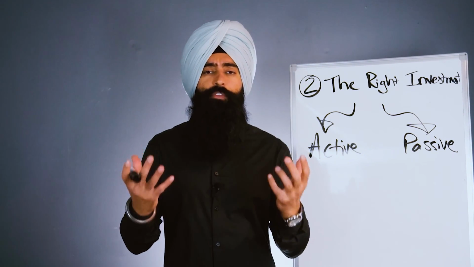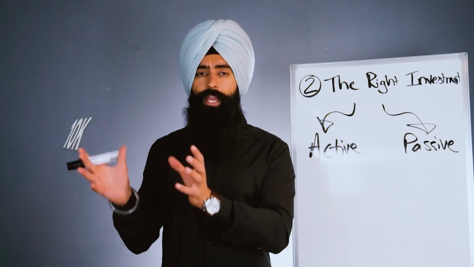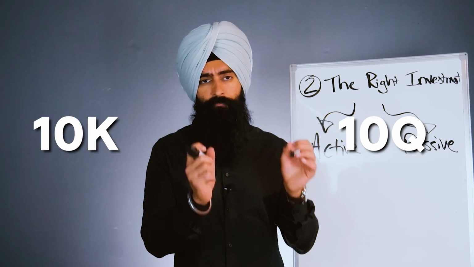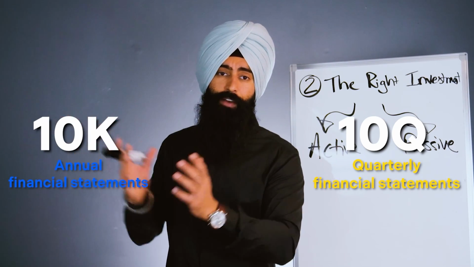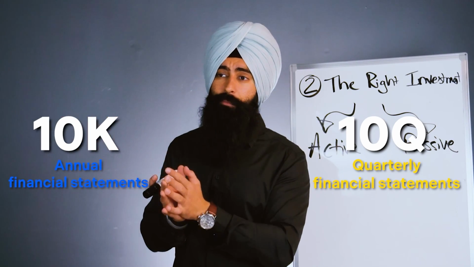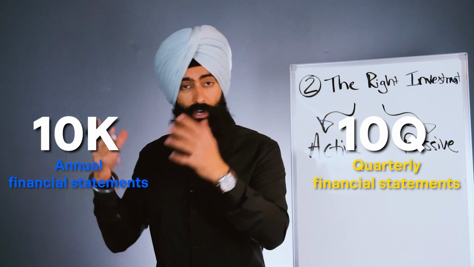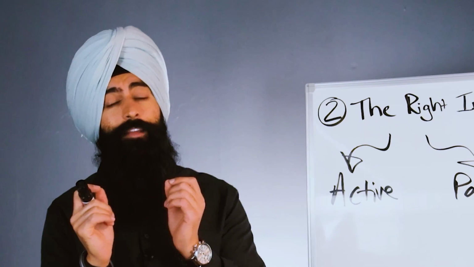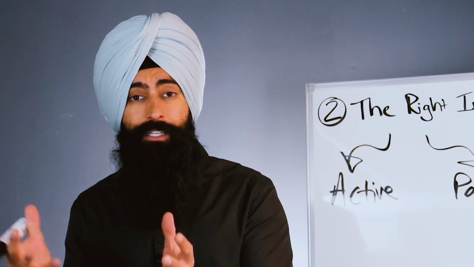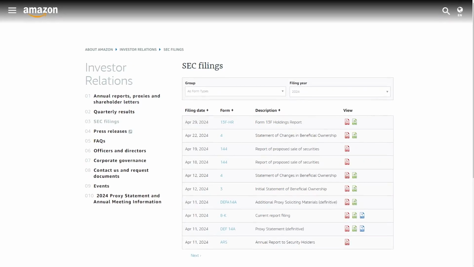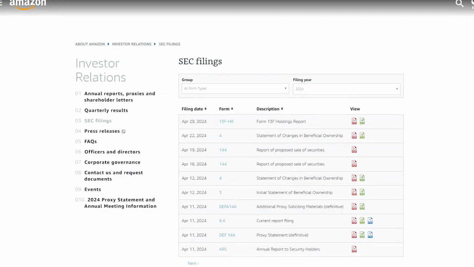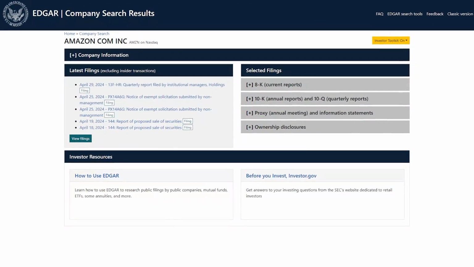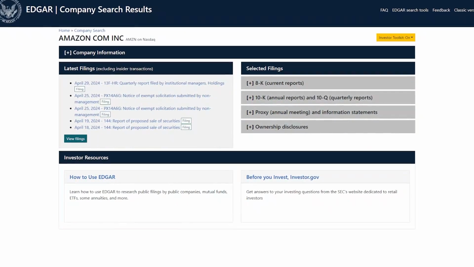There are two different types of statements that you want to look at: 10Ks and 10Qs. 10Qs are your quarterly financial statements. Your 10Ks are your annual financial statements. The annual financial statements are a little bit more substantial because these are audited statements as well. And you can find this data either on a company's investor relations page, like right here is Amazon's investor relations page on their website, or you can go to the SEC website, like right here is the SEC website for Amazon, and you can find the same data there.